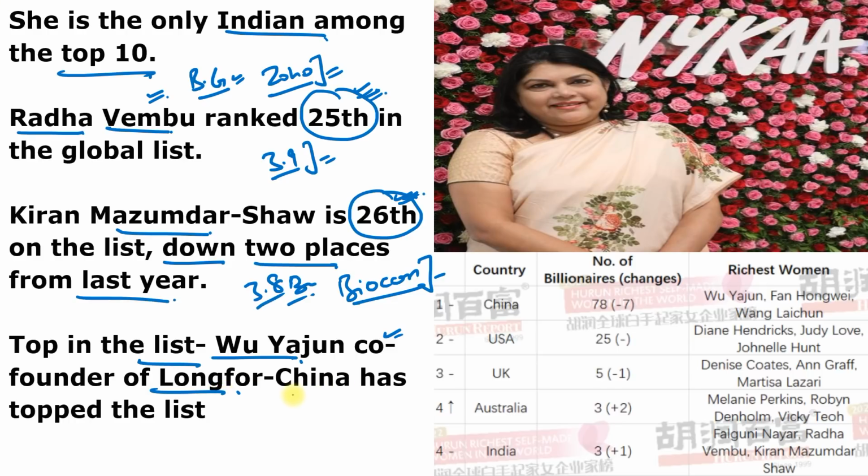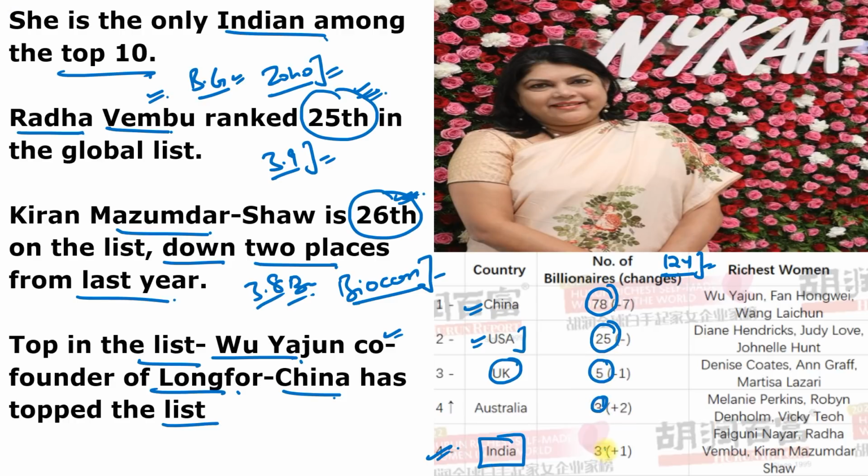If we're talking about country-wise, then China has topped the list. You can also see this table. China is on the first position, USA is on the second position, and United Kingdom is on the third. And what is the rank of India? India's rank is fourth. So according to the list, there are total 124 self-made women billionaires in the world, and China contributes to the 2/3 of the world's self-made women billionaires with 78. And it is followed by United States of America with 25, and the United Kingdom with 5, Australia with 3, and India also with 3. So that's why India's rank is fourth.